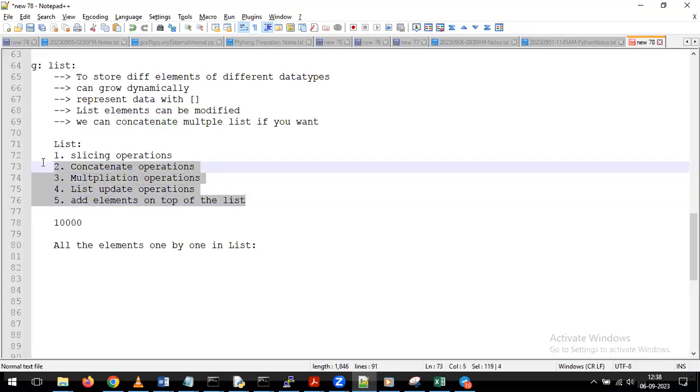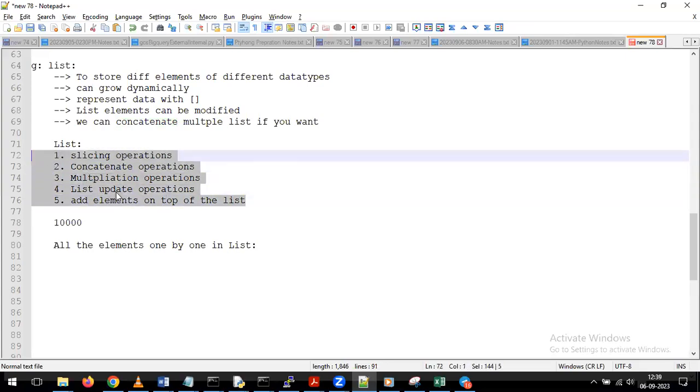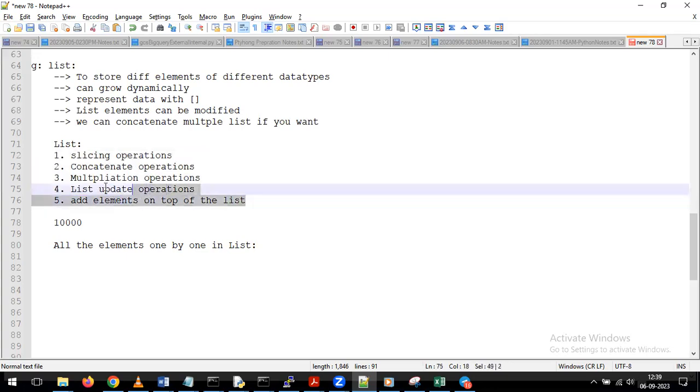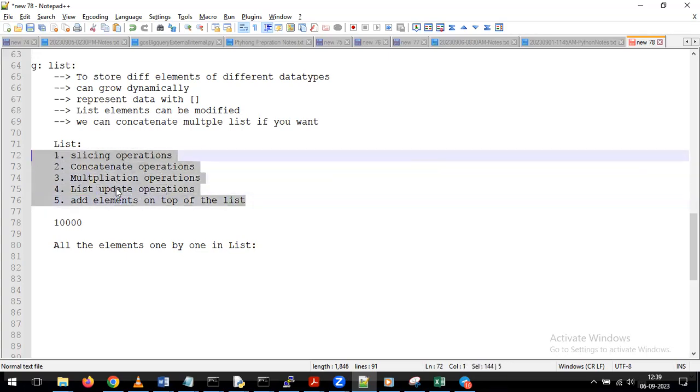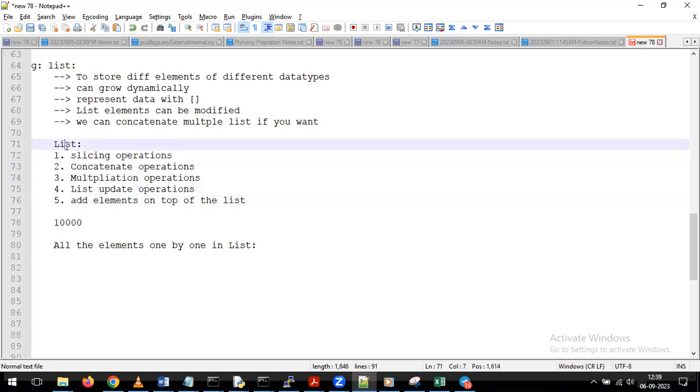Please try to understand each and every point whatever we are discussing, because after the list we need to discuss the tuple and the set. Coming to the tuple, it is not going to allow some of the operations we discussed on the list. We are going to compare list and tuple after completion of the tuple discussion. We cannot perform some operations on the tuple, but we can perform them on the list. To understand that concept, first we need to understand all the operations we can perform on top of the list.